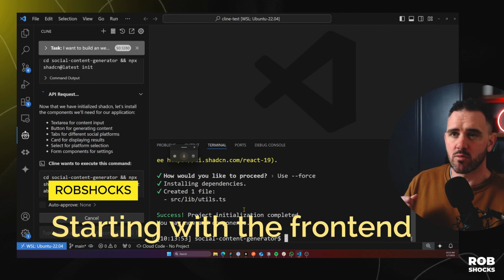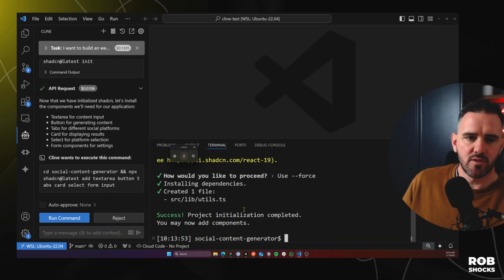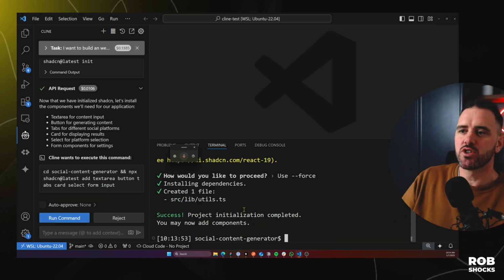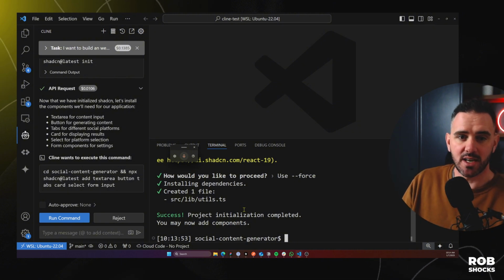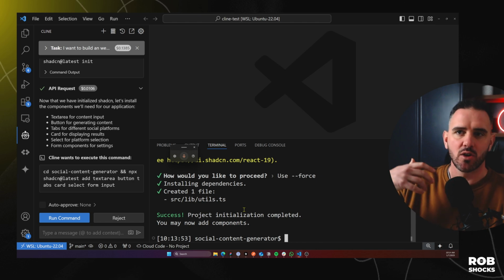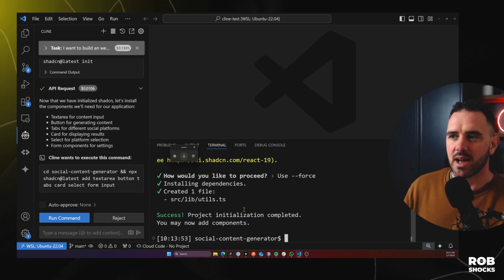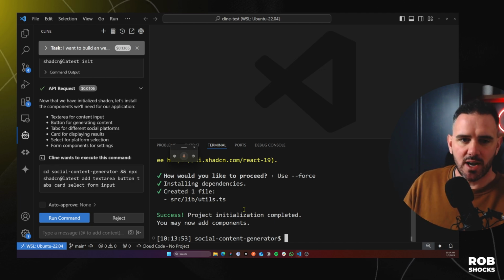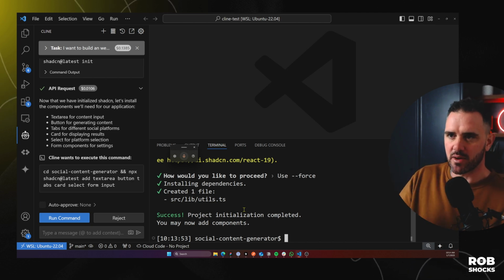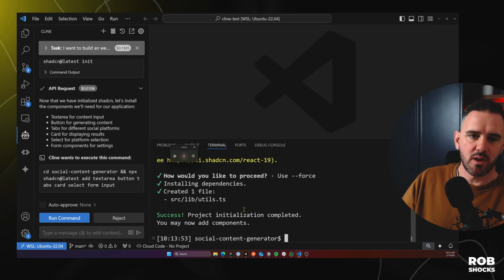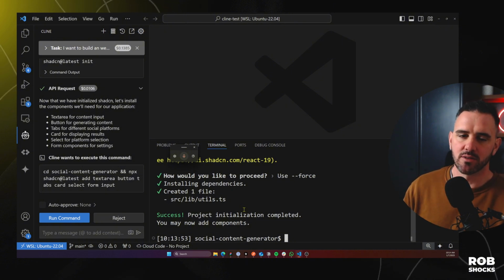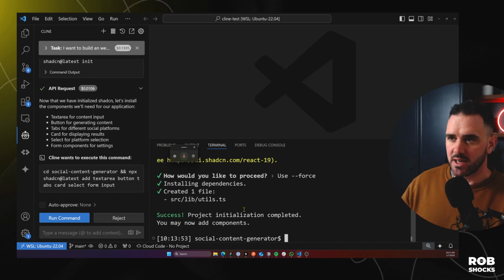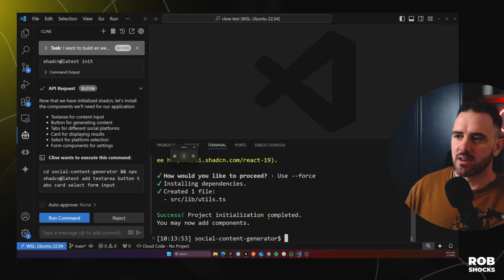And sorry, just a note on why I'm getting it to work solely on the front end as a starting point. I'm unsure of what my app is going to look like. I'd like to flesh out how the interface works first with some dummy data. And then once I know that, I can go and start to apply the back end. It just feels much more natural to me to design out the interface, think about how it's going to work, and then actually apply the database, the backend structures, etc. Otherwise, I'm constantly getting the model to make migrations to the database to change them, etc. So it just saves on some back and forth.